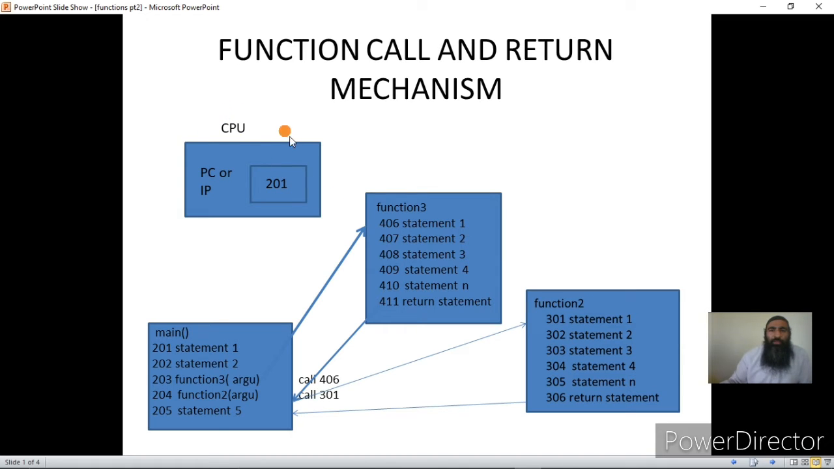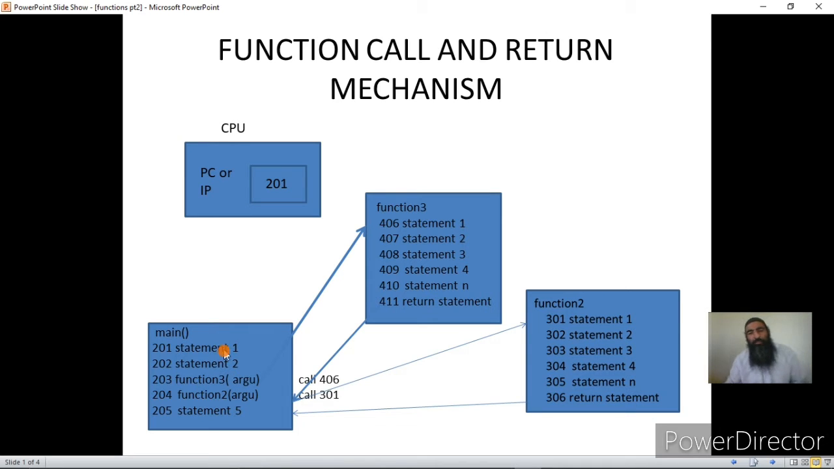So now the CPU starts its execution from 406, but before doing that it has done two things. First, it has saved the address of the next instruction in memory, and it has saved the register values that are stored in its different registers in the memory, so that when it comes back it restores itself to the state where it had left.